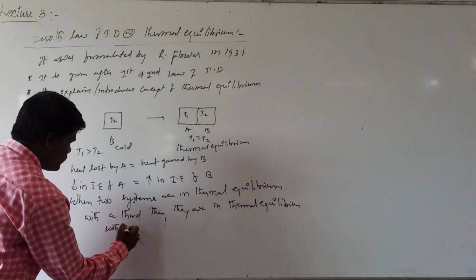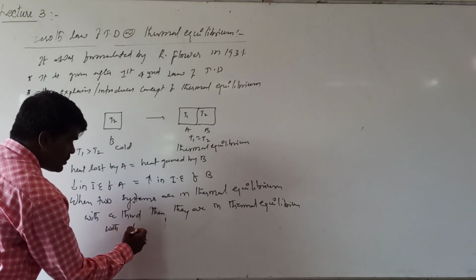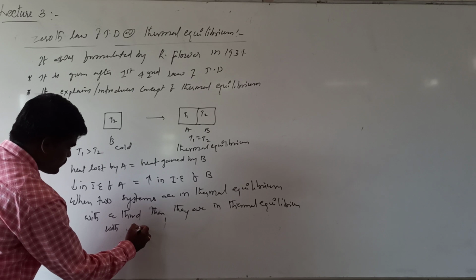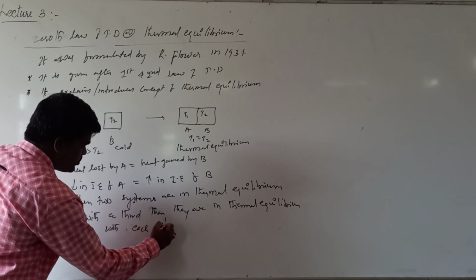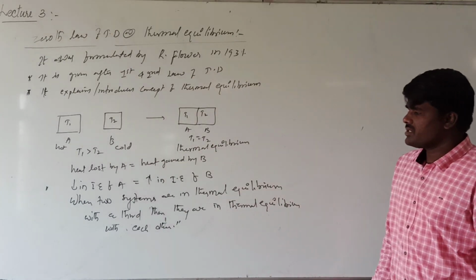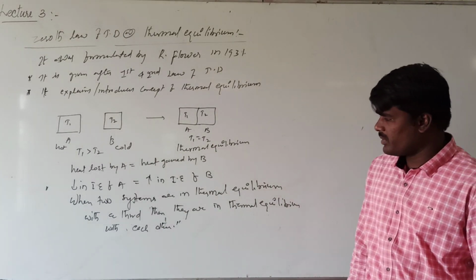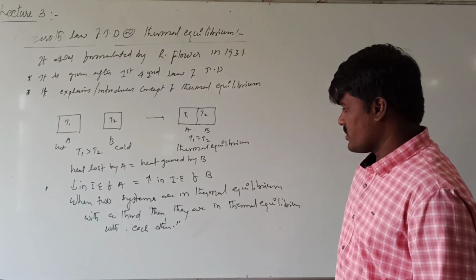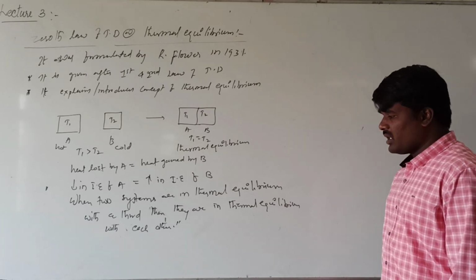This is the statement of the zeroth law. What it says is, when two systems are in thermal equilibrium with one third system, then they are in thermal equilibrium with each other.